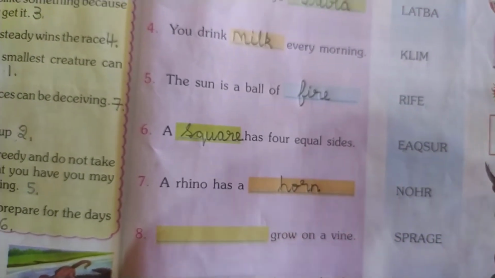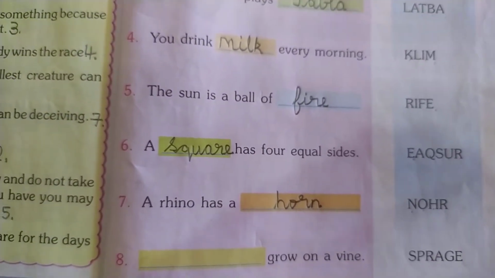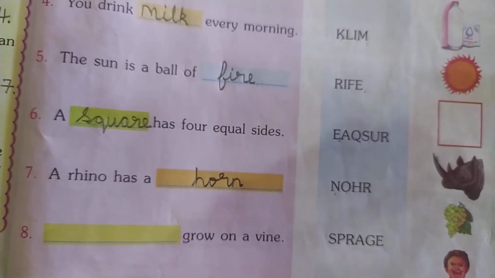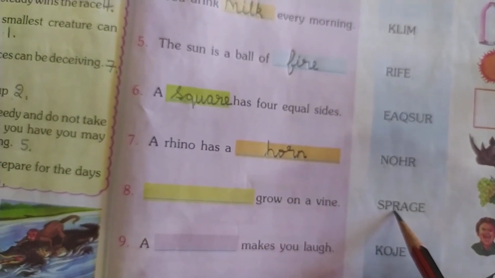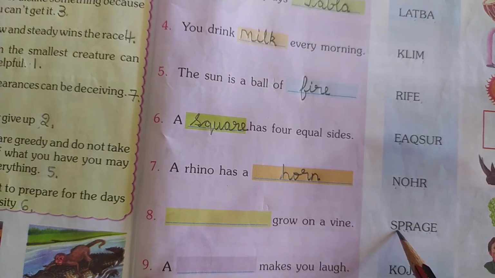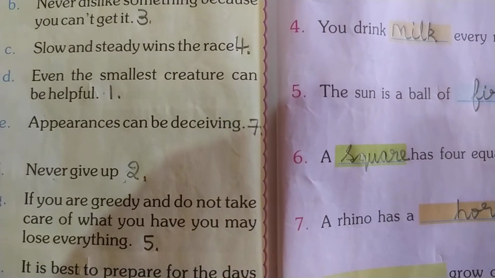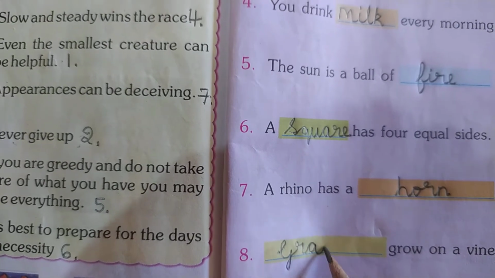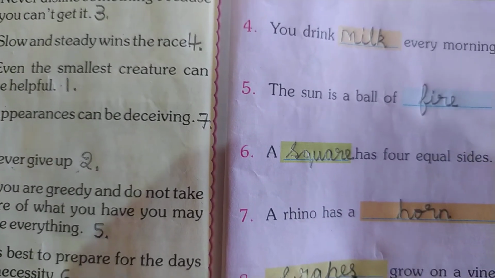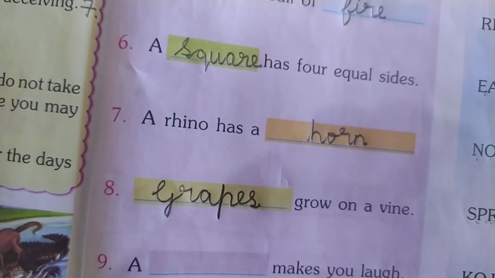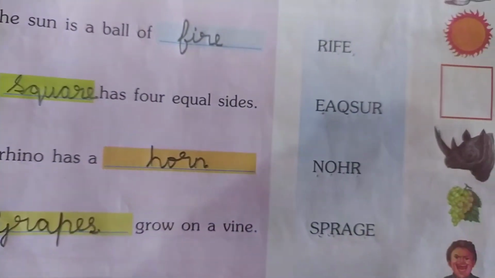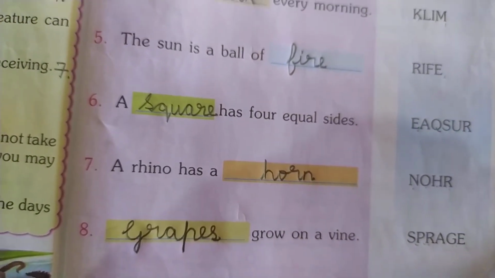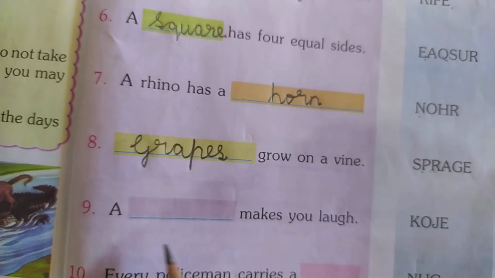Dash grows on a vine. So which fruit grows on a vine? Yes, it's grapes, is it? G-R-A-P-E-S, grapes. So we will write here G-R-A-P-E-S, grapes. See, grapes grow on a vine. See the fruit here, grapes. Okay, so grapes grow on a vine. So next we'll move on to the 9th question.